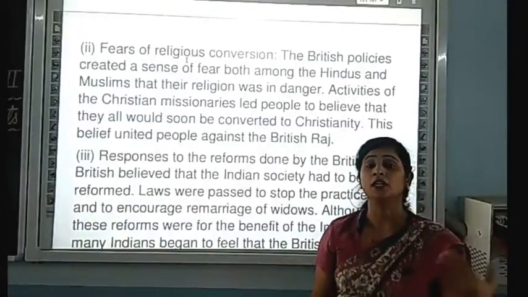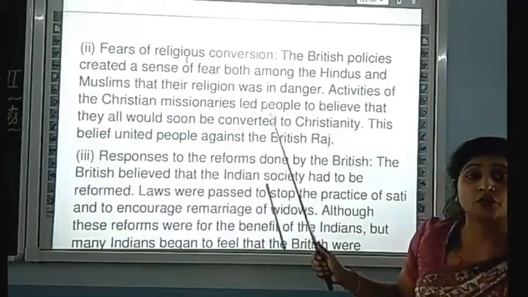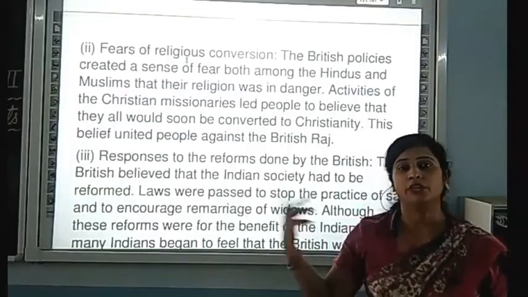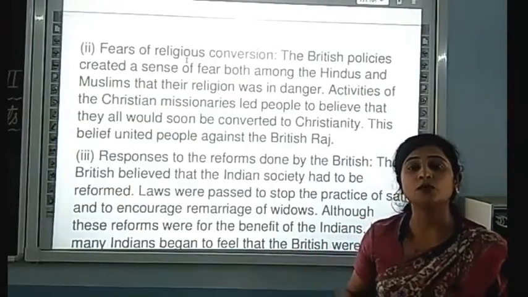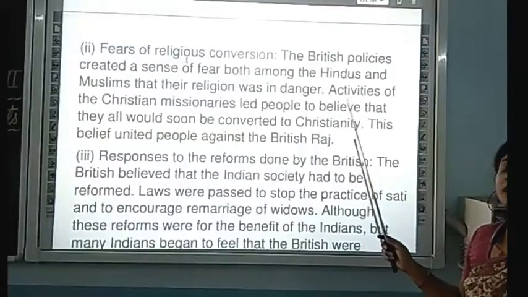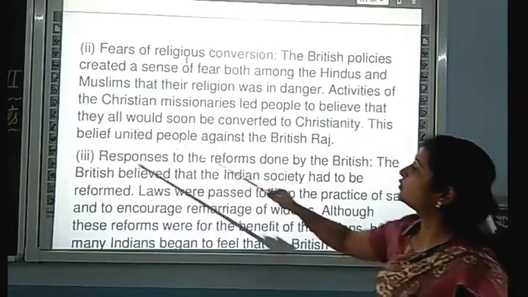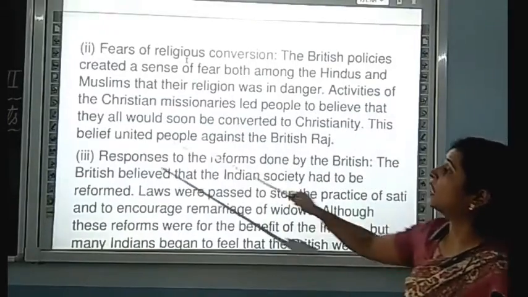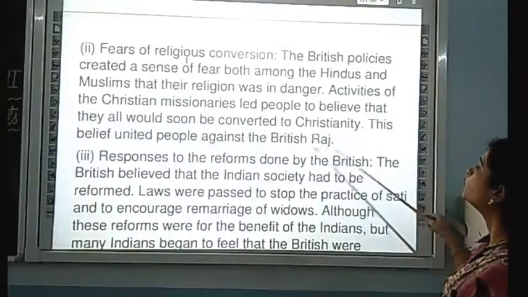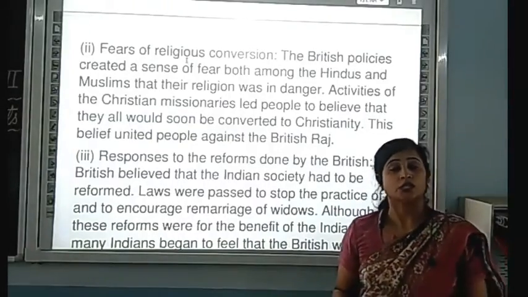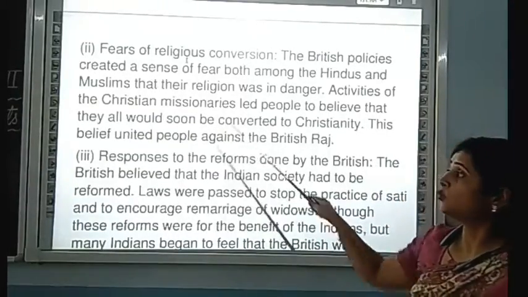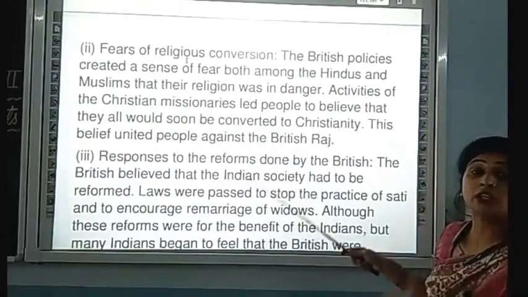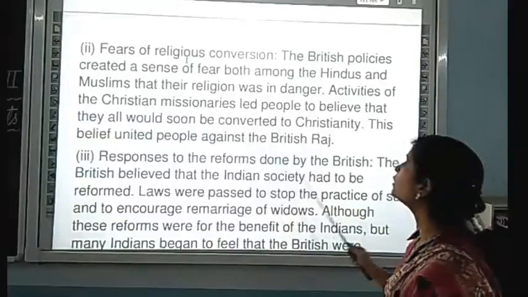They assumed that their religion was in danger. The Muslim religion was in danger. They thought so because the British made those policies. The activities of the Christian missionaries led the people to believe that they would all soon be converted to Christianity. And Hindus and Muslims feared that the Christian missionaries would convert us into Christianity.